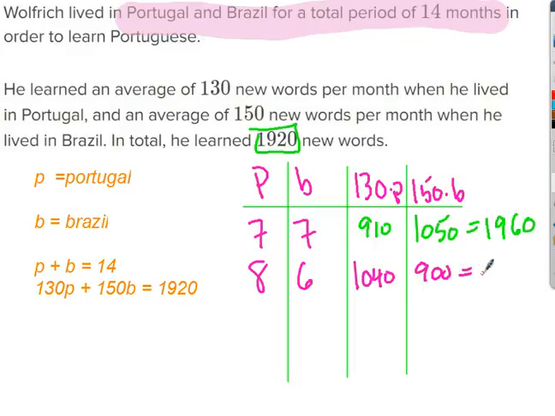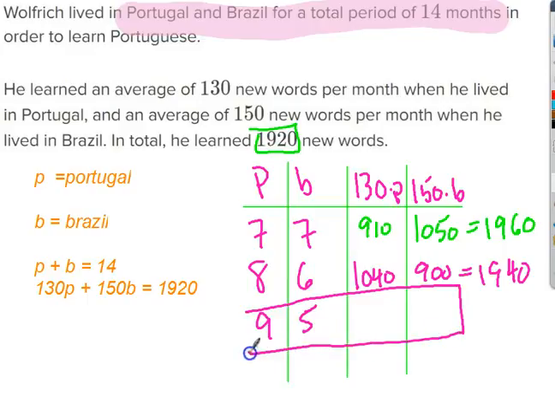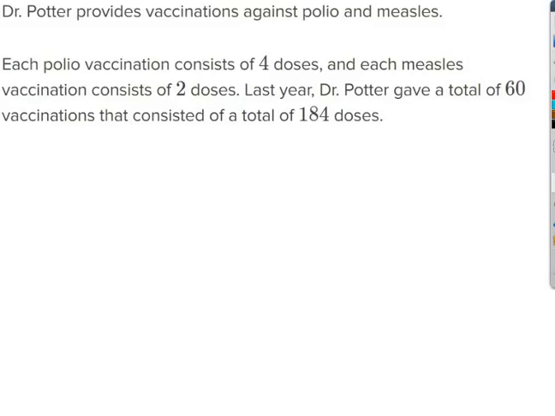Those add up to 1,940. I can see by the pattern that I need to go one more, 9 and 5. So you can double check that for yourself. The correct answer is 9 months in Portugal and 5 months in Brazil.